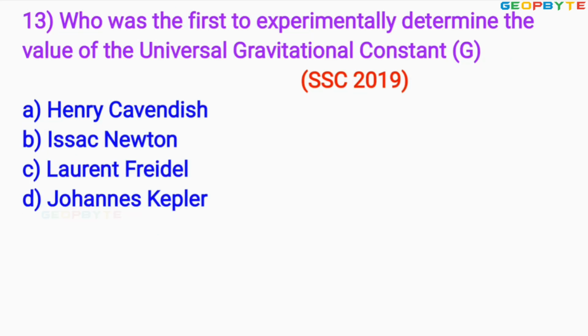Look at the 13th problem, asked in 2019 for the SSC exam. Who was the first to experimentally determine the value of the universal gas constant? Dear friends, remember, the universal gas constant was first determined by Henry Cavendish. Therefore, option A is absolutely correct.